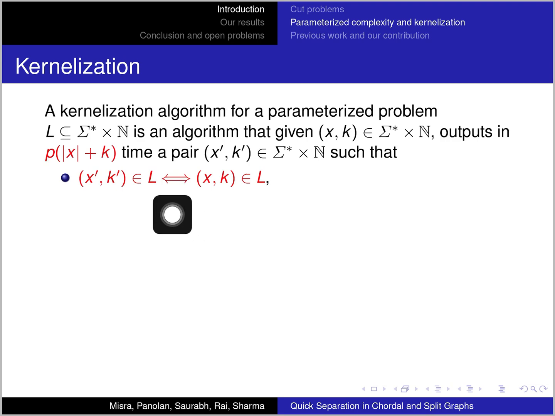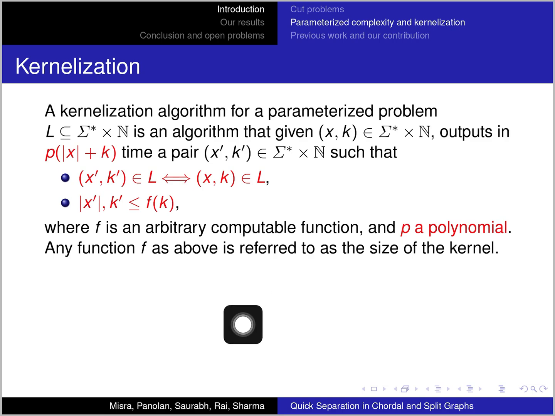That the output instance is equivalent to the input instance. That is, the output instance is a yes instance if and only if the input instance is a yes instance. And the second requirement is that the sizes of the output instance and the output parameter are bounded by a function of k alone. So x prime cannot depend on the size of x, it has to depend on k alone.